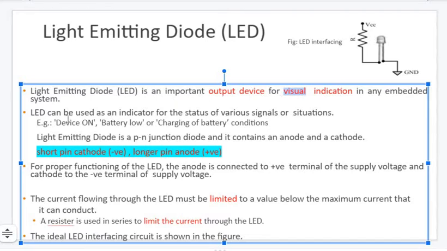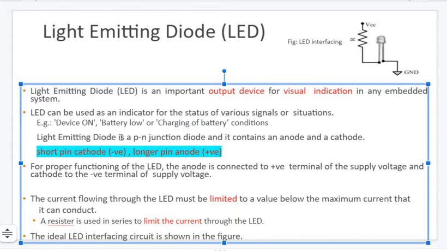Okay, so what are the definitions we can give for light? A light functions as an indicator that the device is on, so the bulb will be glowing generally. If the battery is low, we can see in our mobiles nowadays, wherever there is a receiver through which we can hear a sound, a small LED will be there. If it shows a red color, what we have to identify is the battery is low. If the battery is sufficient, it will not glow. Sometimes some of the LEDs will glow during charging. So we can give different definitions for the glow of the LED.